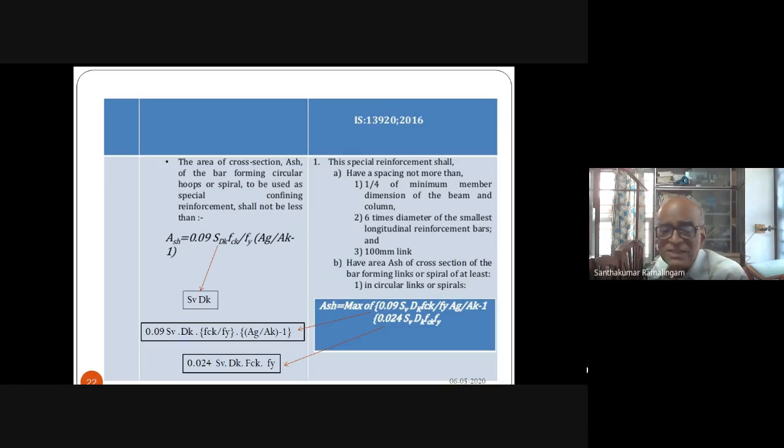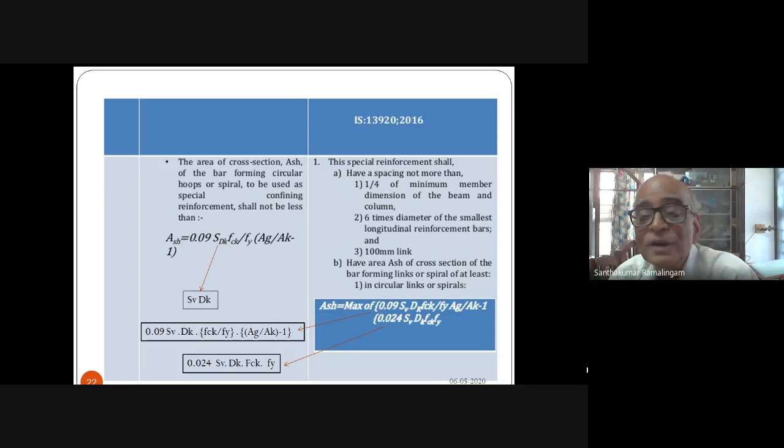This confining steel is intended to give adequate ductility. It is not intended to give any shear capacity. In addition to this, you will have to independently check the shear capacity requirement and see that what you are providing is more than the shear demand at that particular point.